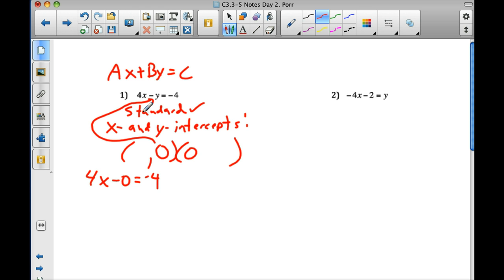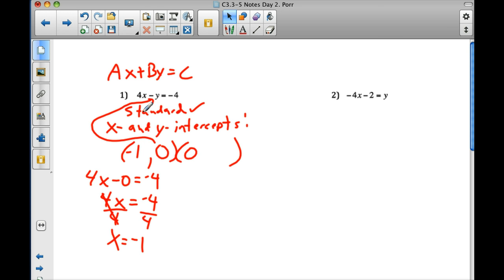So I'm going to write 4x minus 0 equals -4. Hopefully we all know 4x minus 0 is 4x. Zuli, what do we do to both sides to solve for x there? Divide by 4. What's x, Michael? -1. Put the -1 into the x value of your point.